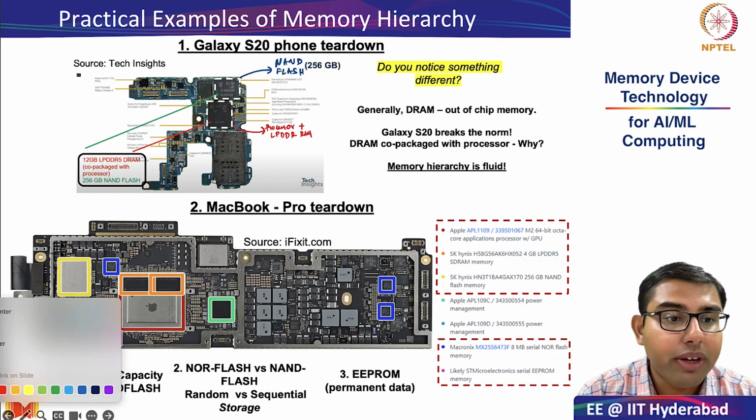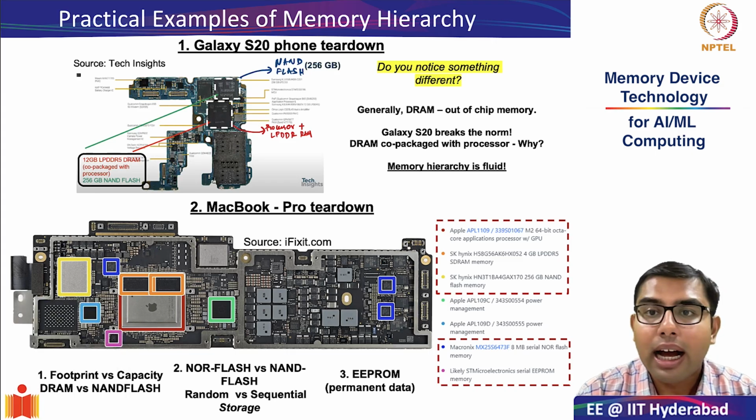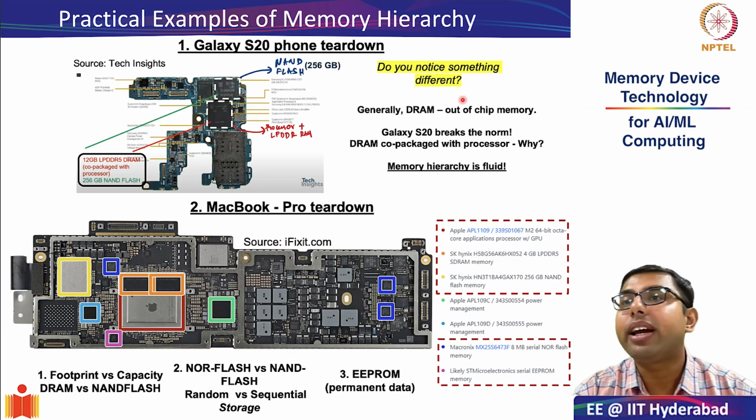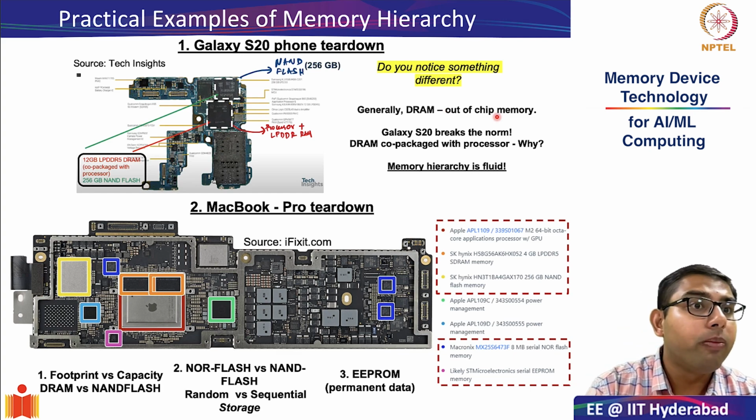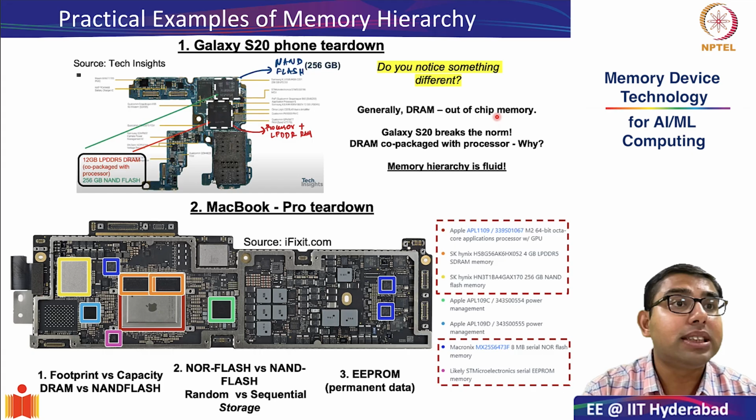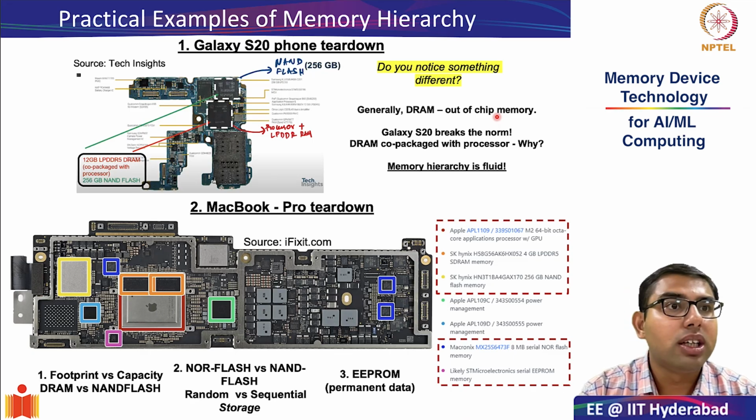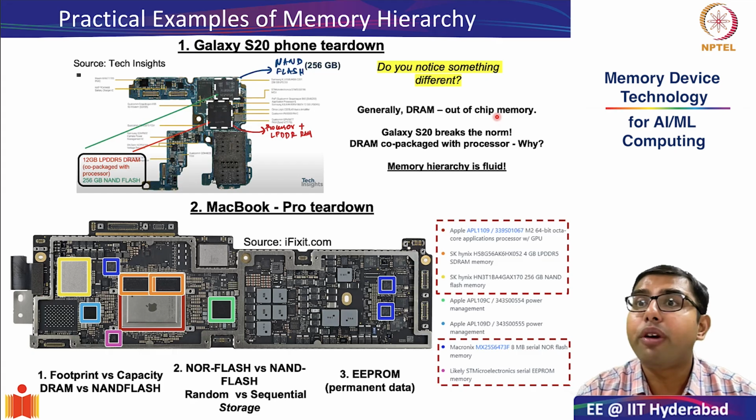If you remember, we saw how generally DRAM technology is off-chip memory, because DRAM technology consists of one transistor and a highly scaled capacitor. This has to be fabricated in a completely different foundry because the process technology is very different.